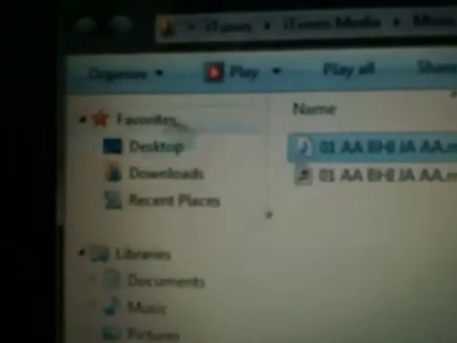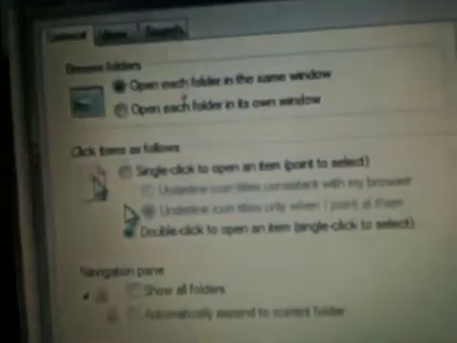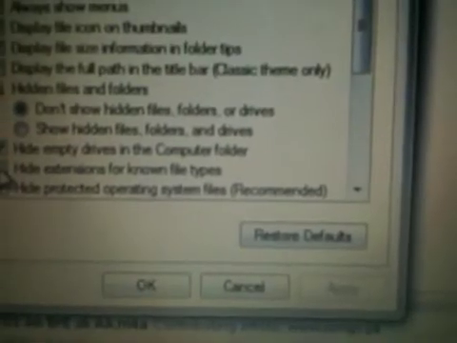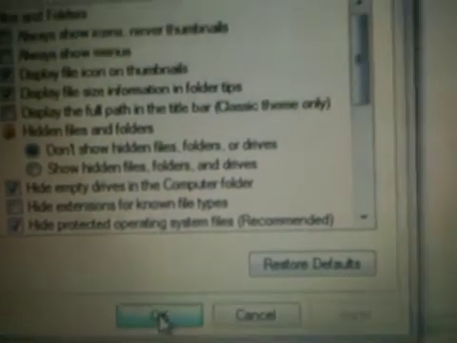If not, click on Organize, Folder Options, View, and untick the box Hide extensions for known file types. In this case it is already unticked, so nothing to worry about.